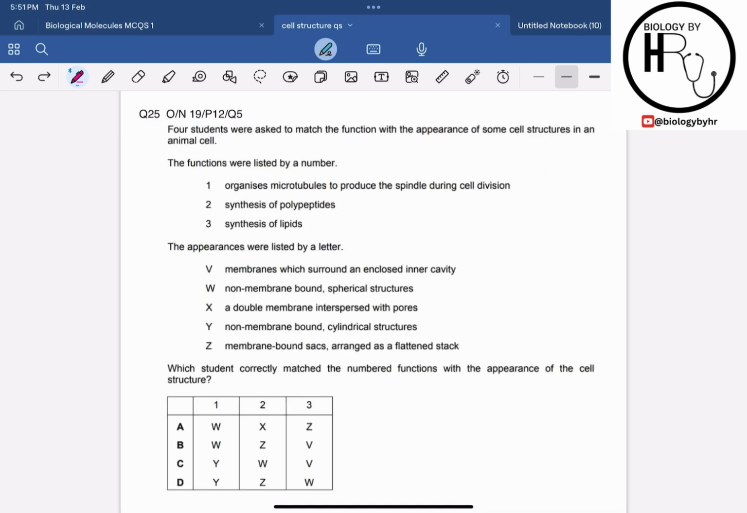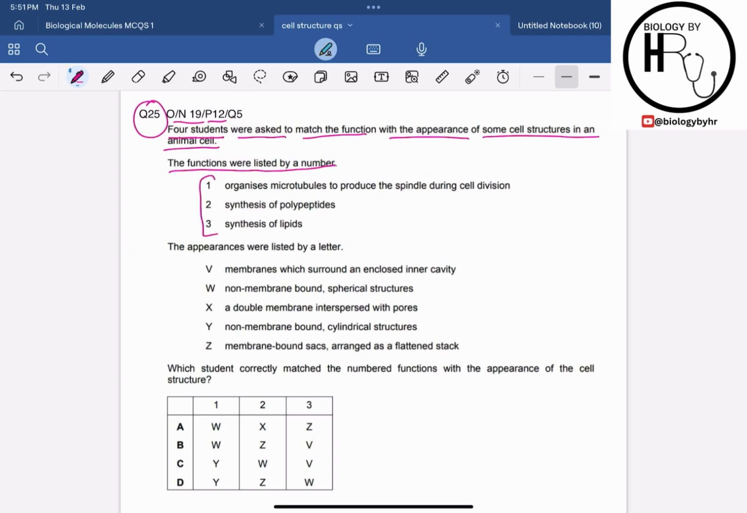Alright, so now let's move on to question 25 over here, which is from October-November 19, paper 1 to question 5. I have already solved these types of questions in part 3 of the cell structure topical MCQs video, so you can go over there and find more MCQs like this. Now the question says that 4 students were asked to match the function with the appearance of some cell structures in the animal cell. The functions were listed by a number.